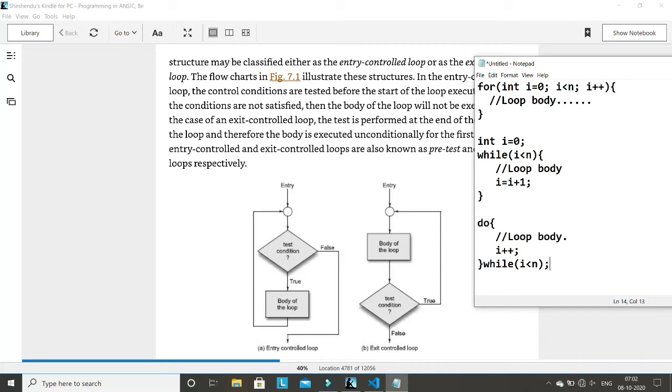But in the do while loop, the moment the loop statement starts, we execute the loop body, and then we go to the testing. So the flow satisfies this particular diagram. It is entering the loop, then executing the body. After executing the body, it goes for testing. So here first the loop body will come, and then the condition. That's why do while satisfies this particular diagram.